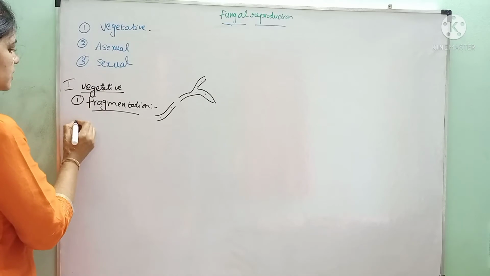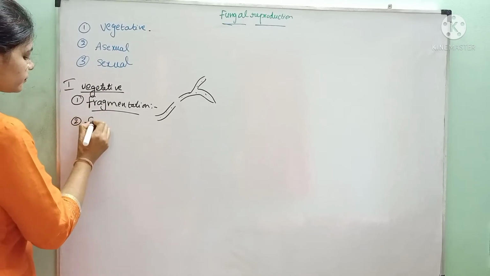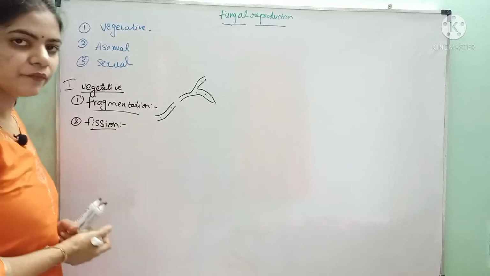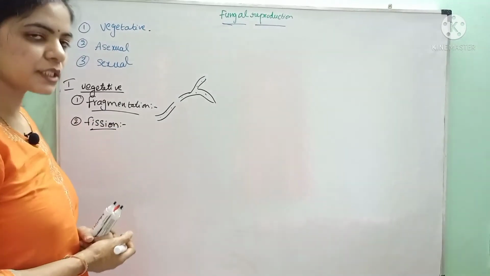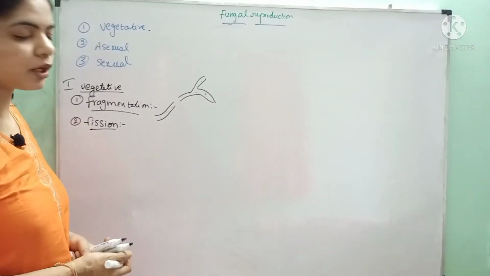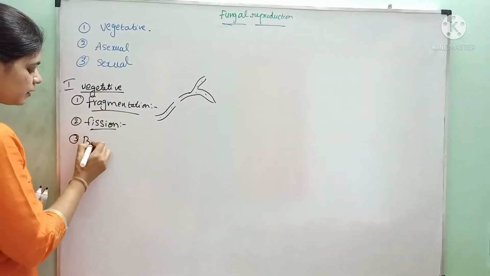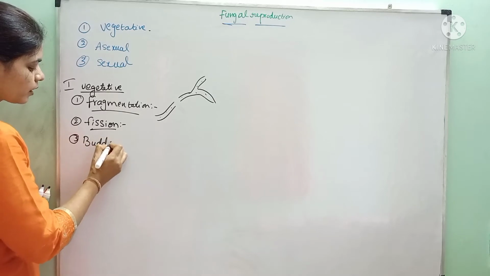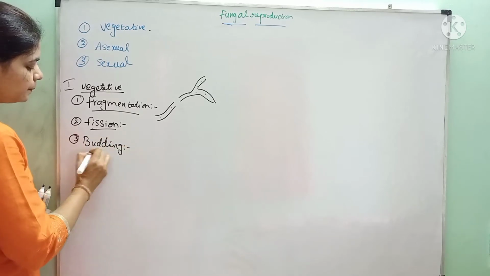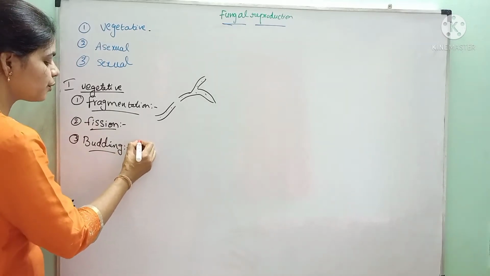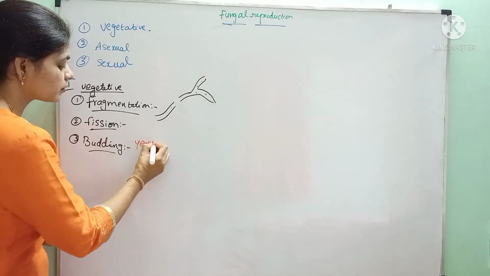And second one is fission. In fission, the vegetative cells split into two daughter cells. And third one is budding. Budding is a kind of asexual vegetative reproduction shown by yeast.